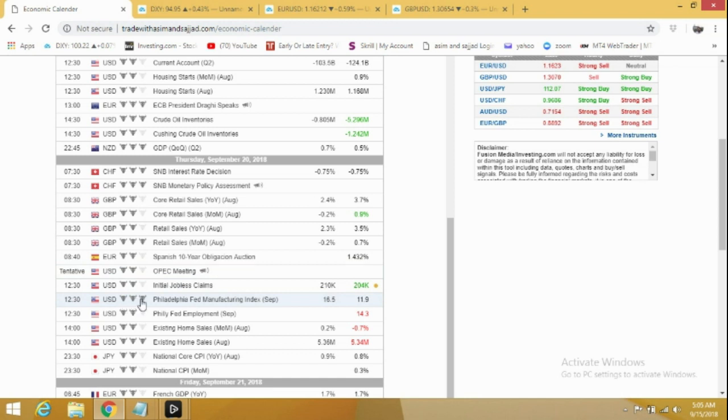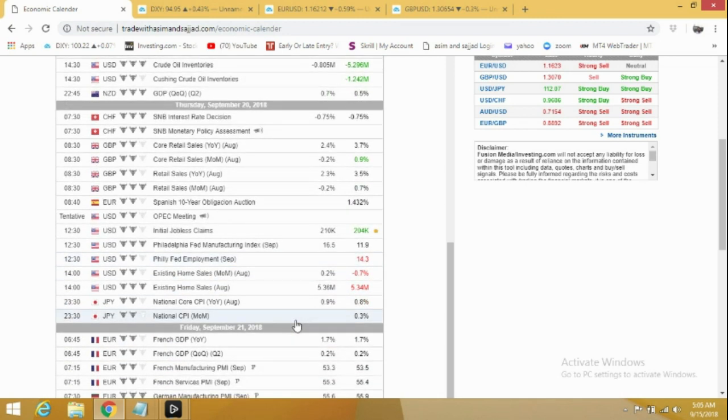At 12:30 GMT, we have the Philadelphia Fed Manufacturing Index. The forecast is strong, and on Thursday too, we can expect a stronger US dollar because after that we have existing home sales, which is also positive. From Wednesday till Friday, we can expect a stronger US dollar. Let's see how the market moves.